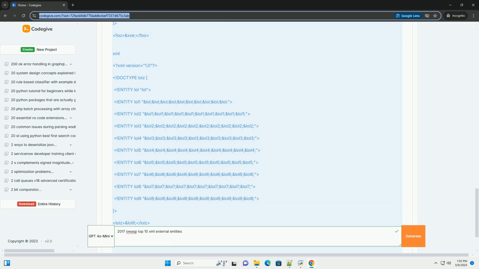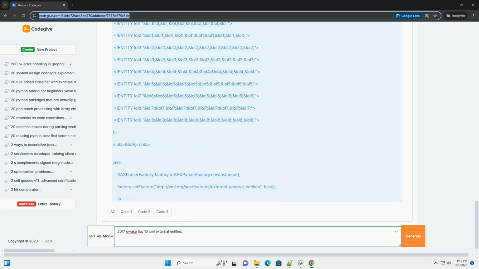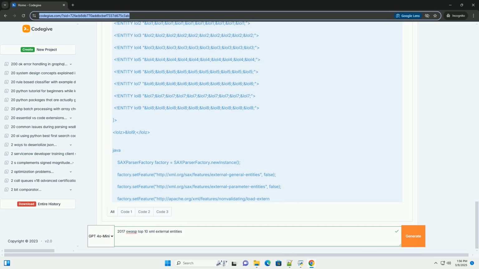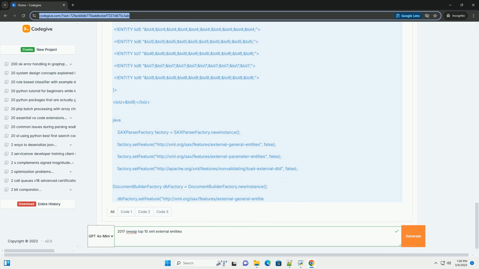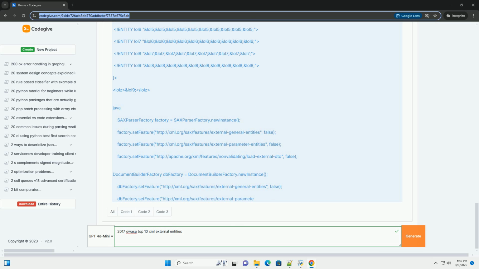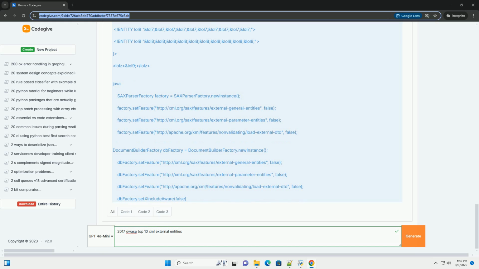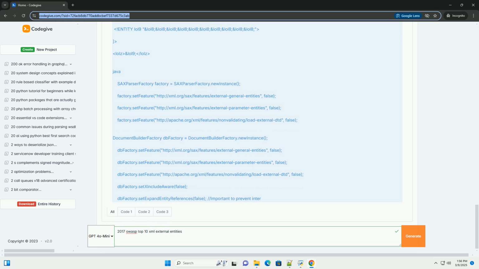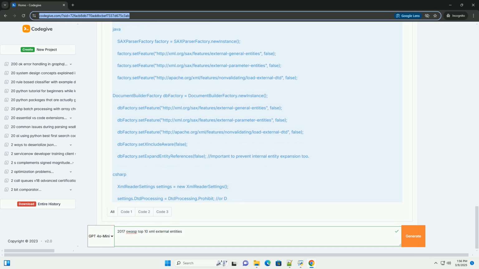What is XML and why do we use it? XML, extensible markup language, is a text-based markup language designed for encoding documents in a format that is both human-readable and machine-readable. It's widely used for data exchange between applications, configuration files, and persistent data storage. XML uses tags to define elements and attributes to describe them. A simple example.